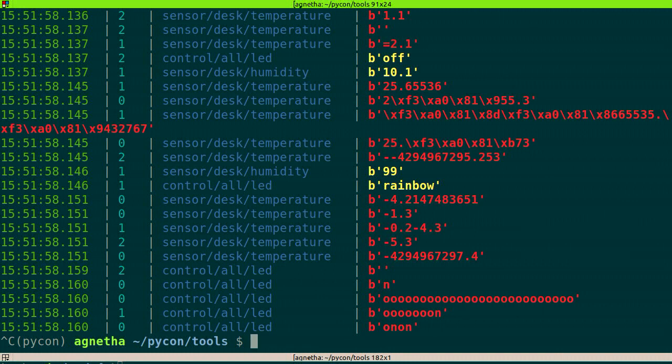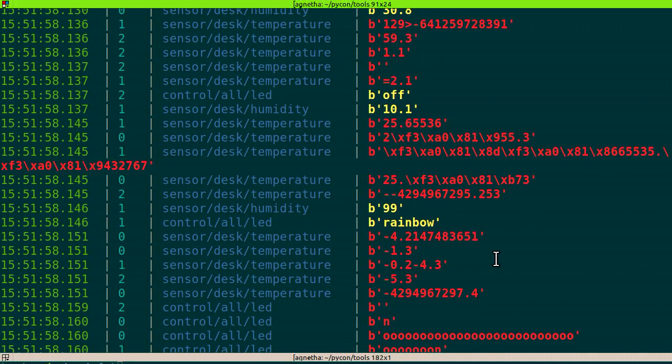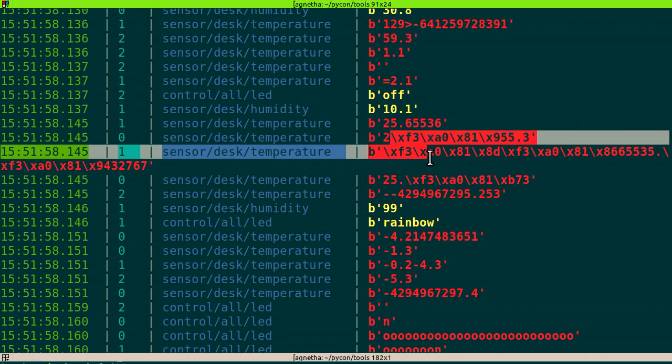I'll just stop that so you can see what's going on. So with numbers, we can try fun stuff like having multiple negatives in there, because it happens to be a string. We can try big numbers. We can try invalid stuff.